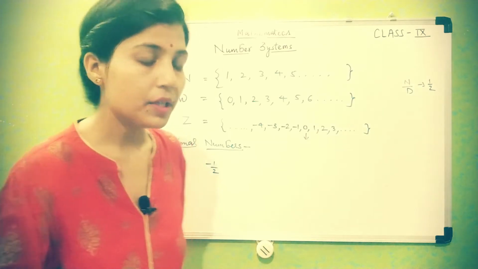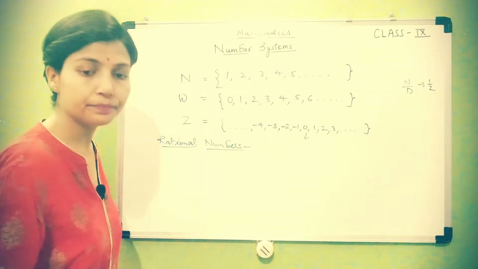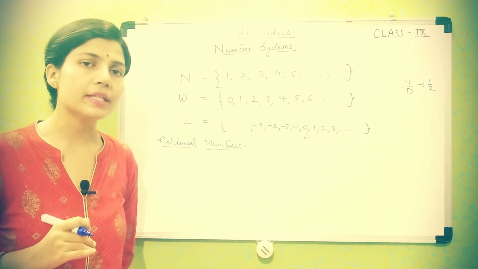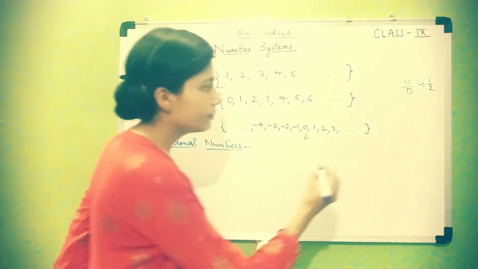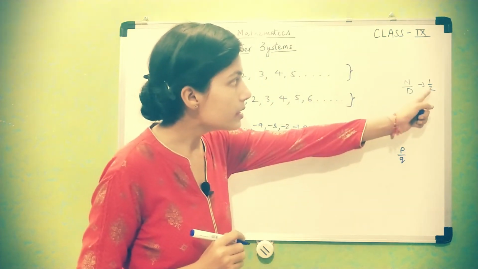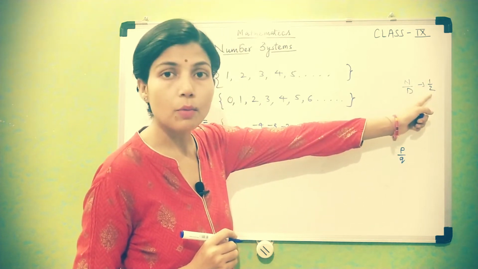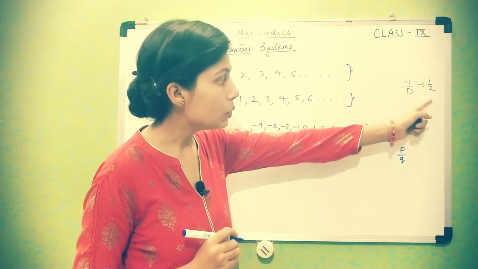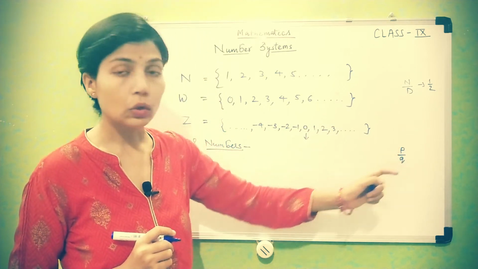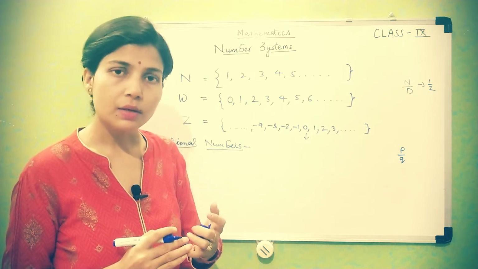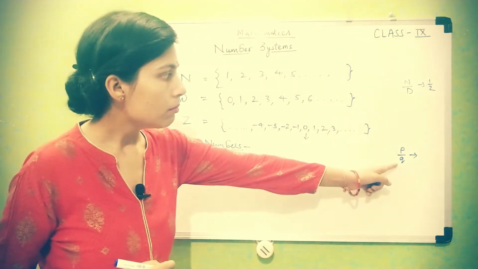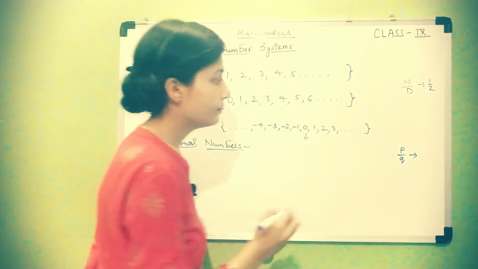So with the definition of a rational number, any number which can be written or expressed in the form of p upon q, as in this example, 1 and 2. P and q here should be integers, meaning p and q can be negative as well as positive. And one condition more: q is not supposed to be 0.